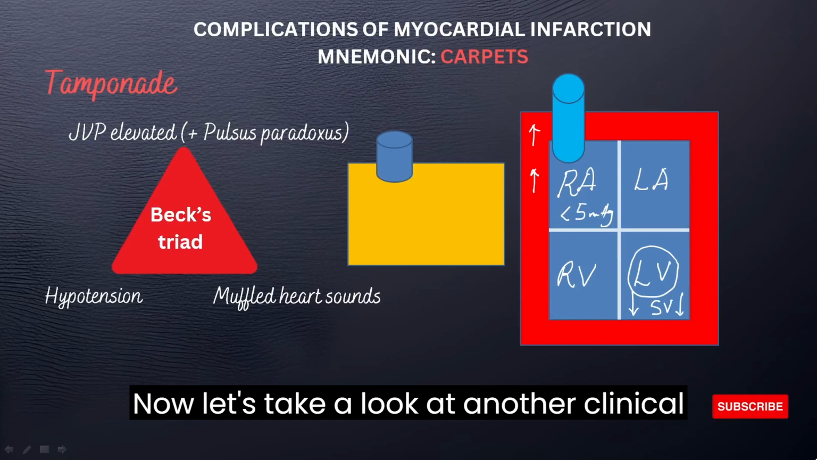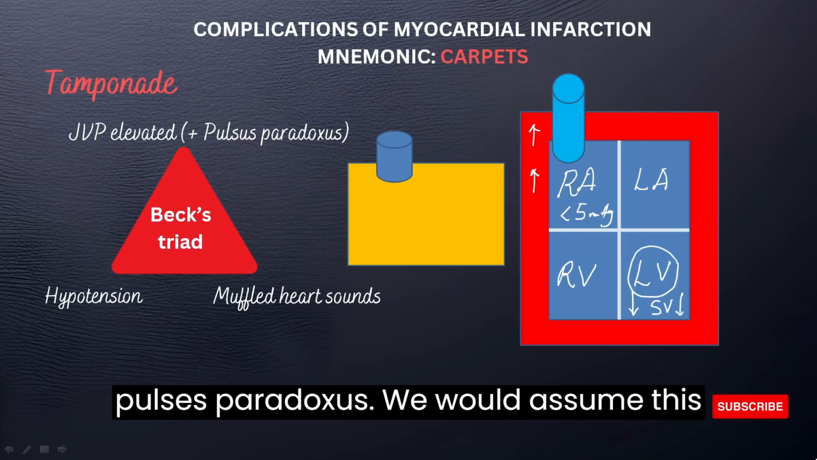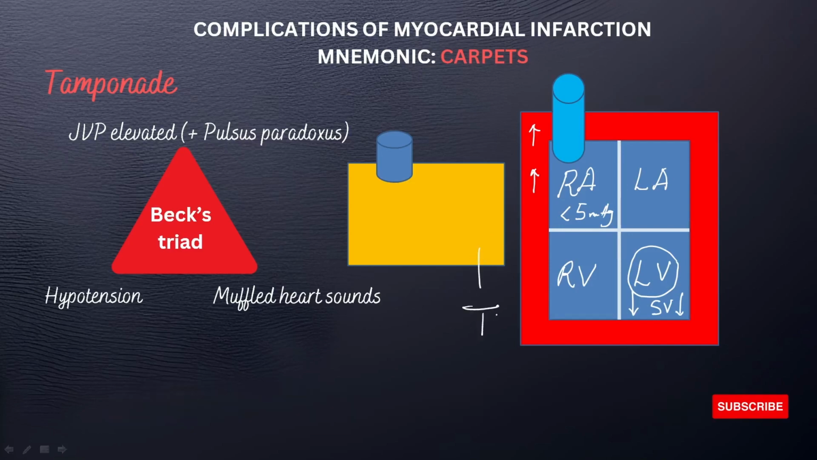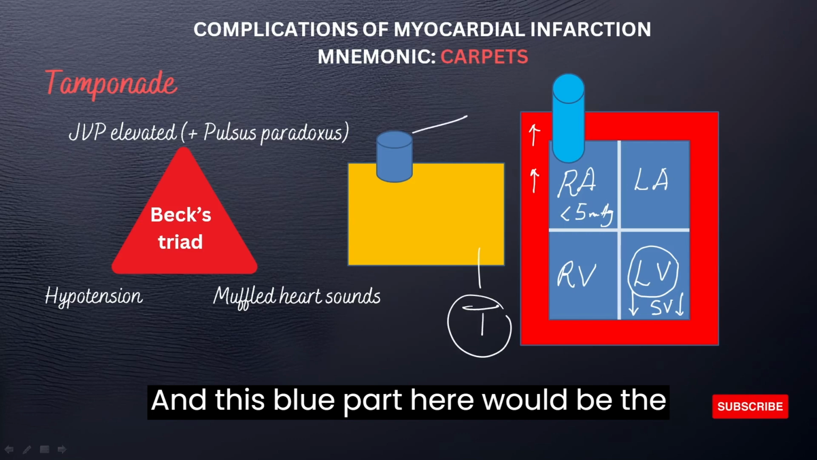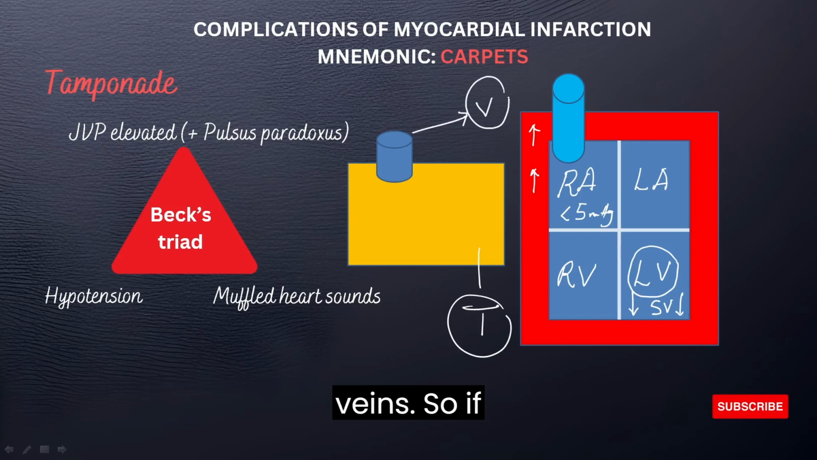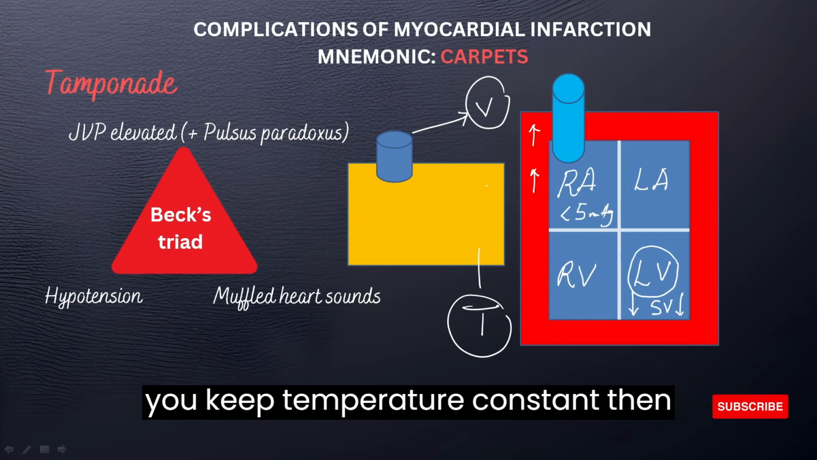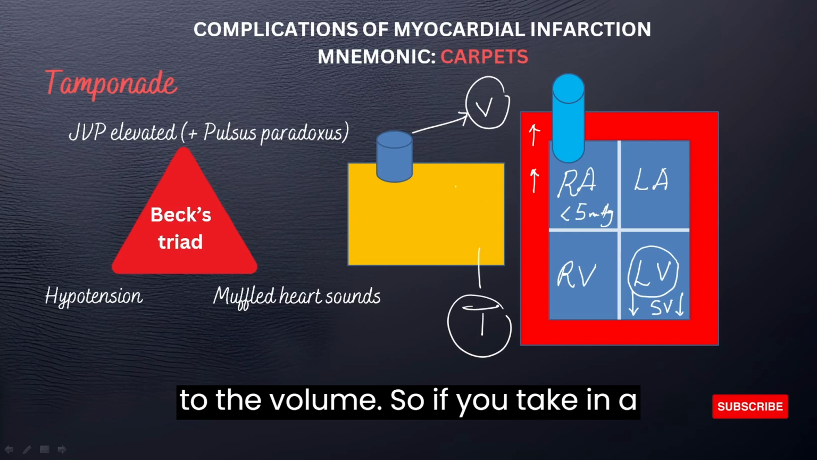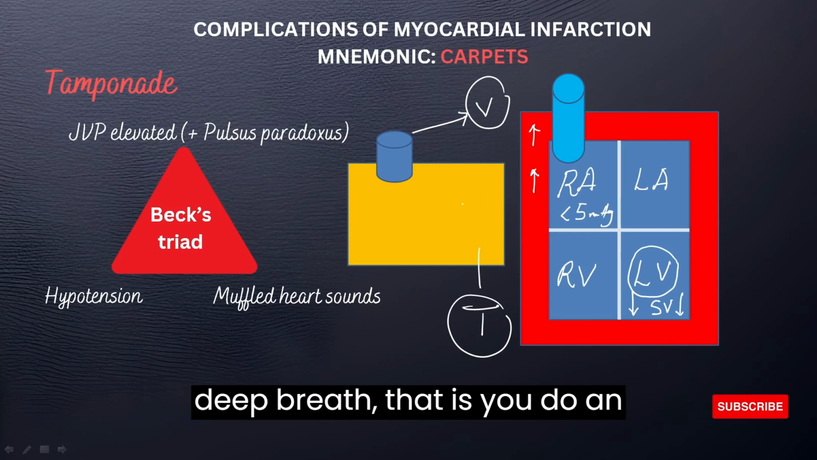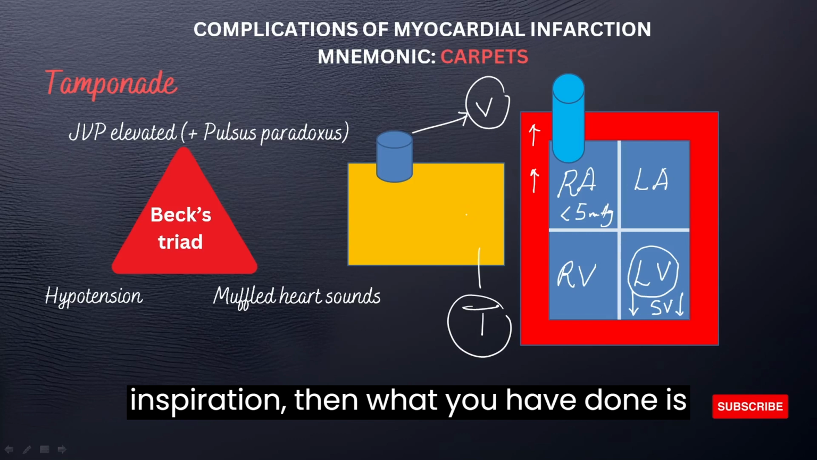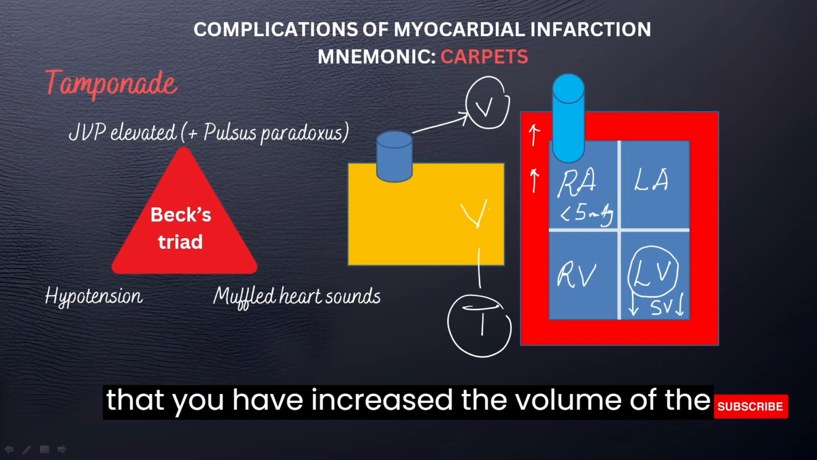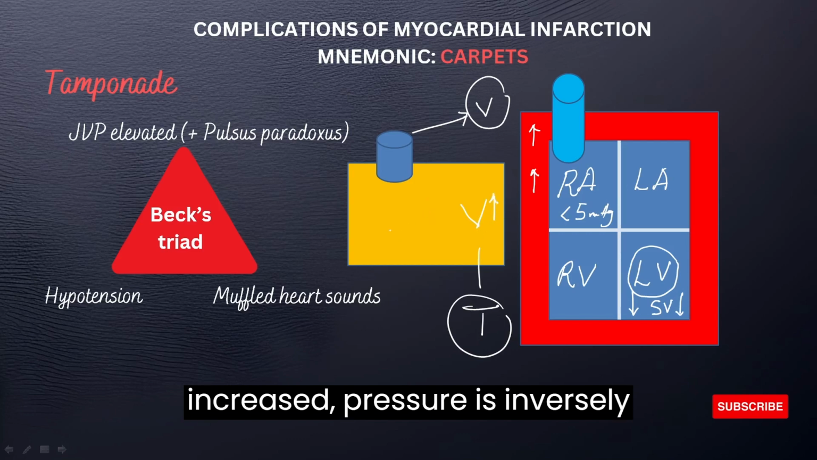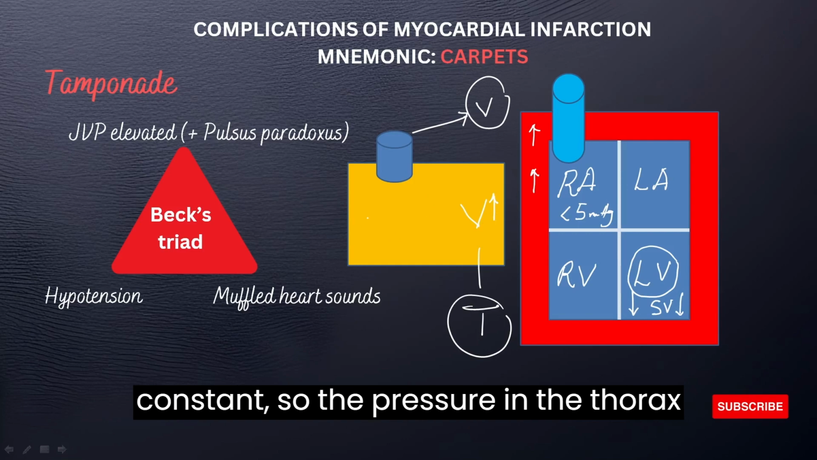Now let's take a look at another clinical feature of cardiac tamponade known as pulsus paradoxus. We would assume this yellow part here to be the thorax, and this blue part here would be the veins. If you keep temperature constant, then pressure is inversely proportional to the volume. So if you take in a deep breath, that is, you do an inspiration, then you have increased the volume of the thorax. Once the volume is increased, pressure is inversely proportional when temperature is kept constant, so the pressure in the thorax